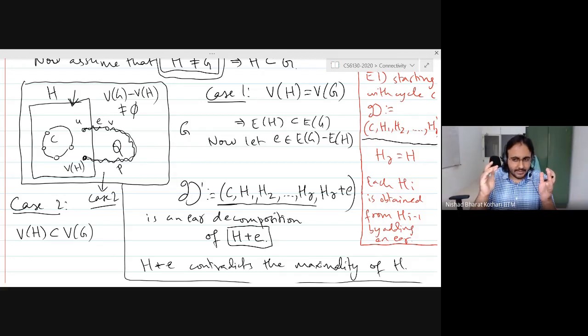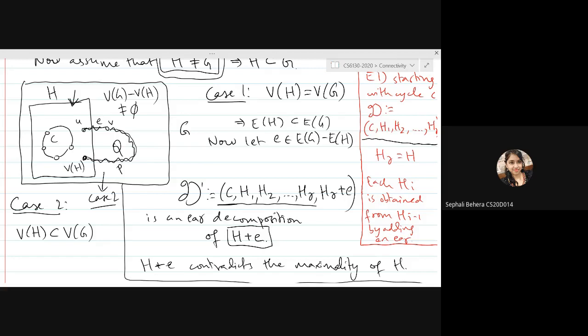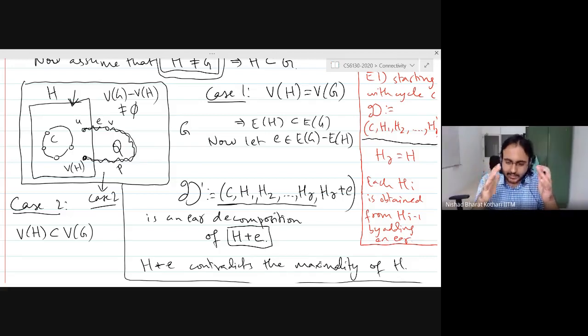Does that make sense? So here we are considering that H is maximal, and then we are trying to prove by contradiction that if we add the ER decomposition, then it will contradict the property of maximality for H, and from that we are concluding the final result. That's exactly right. We are assuming that H is a maximal subgraph which satisfies the conclusion of the theorem, and then we are trying to contradict the maximality of H by adding one more ER. And the argument of adding an ER is exactly what we did in the algorithm.